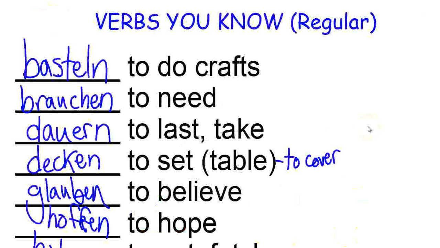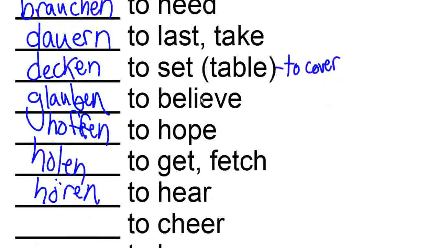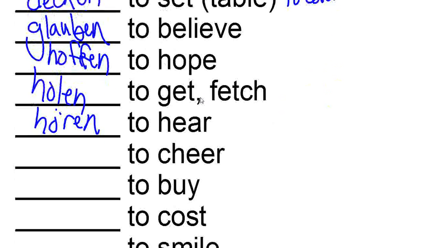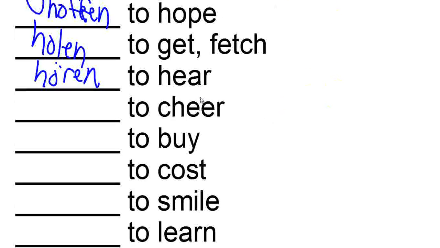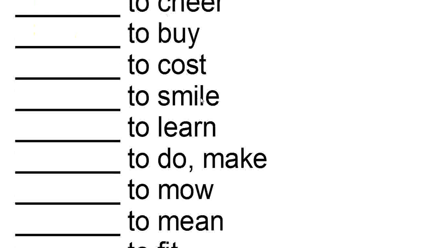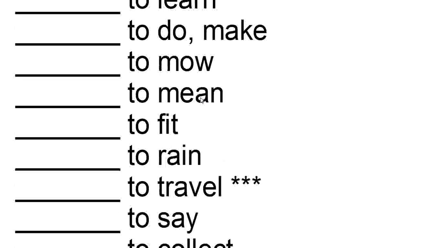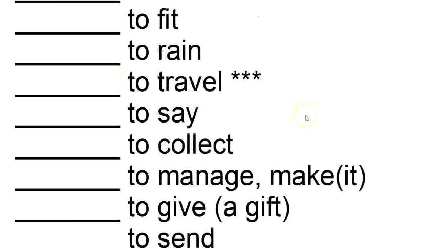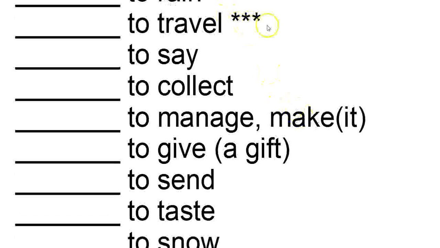So some of the verbs that you may know that are regular are the following: basteln, brauchen, dauern, decken, glauben, hoffen, holen, hören, jubeln, kaufen, kosten, lächeln, lernen, machen, mähen, meinen, passen, regnen, reisen. Reisen has three stars.